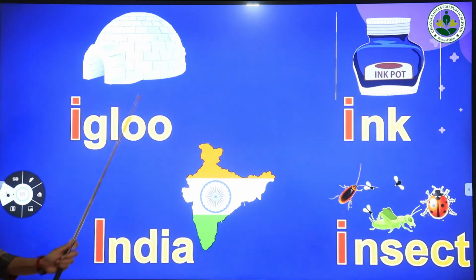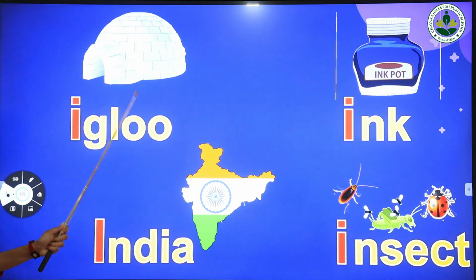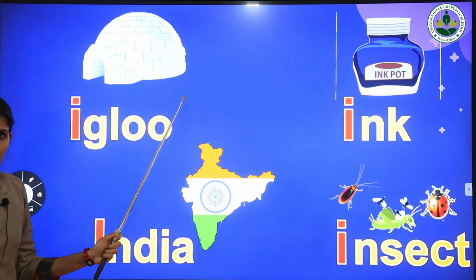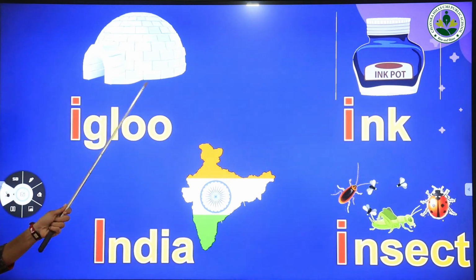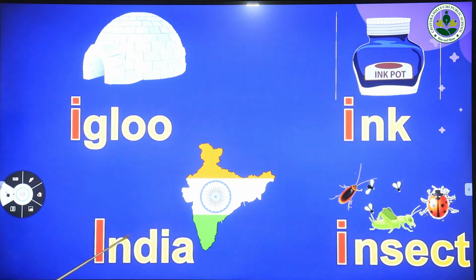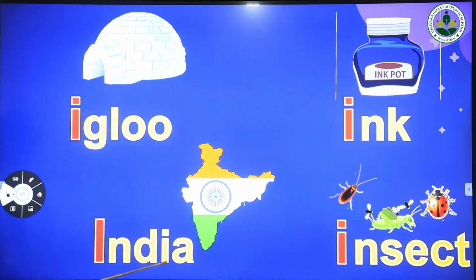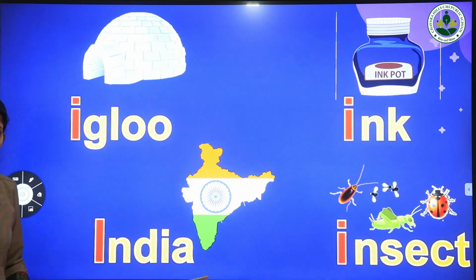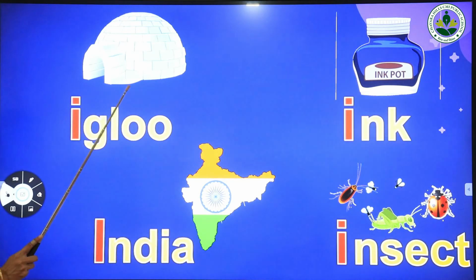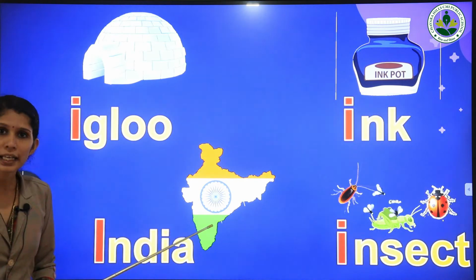So these are the words starting with letter I. Which are those words? Yes, what is this? Igloo. What is this? Igloo. I is for igloo. Once again, I is for igloo. And our next word starting with letter I is India. What is this? India. Do you know which is our country? Yes, our country is India.